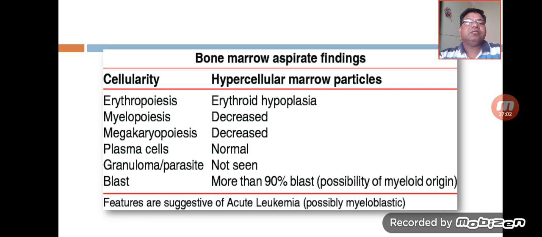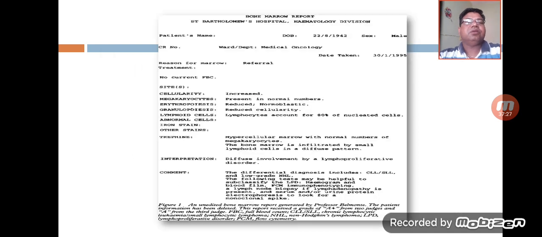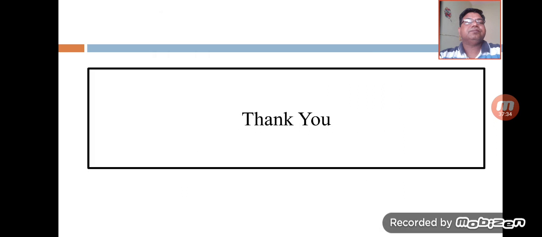Another case, here you can see a case of leukemia, and this is how we will comment on the erythropoiesis. Basically there is erythroid hypoplasia. In myelopoiesis, you can see a decrease in number. Megakaryocytes are also decreased. Plasma cells are normal, and blasts more than 90% are indicative of acute leukemia. So this is how you can report. And there is another report of the bone marrow aspiration.